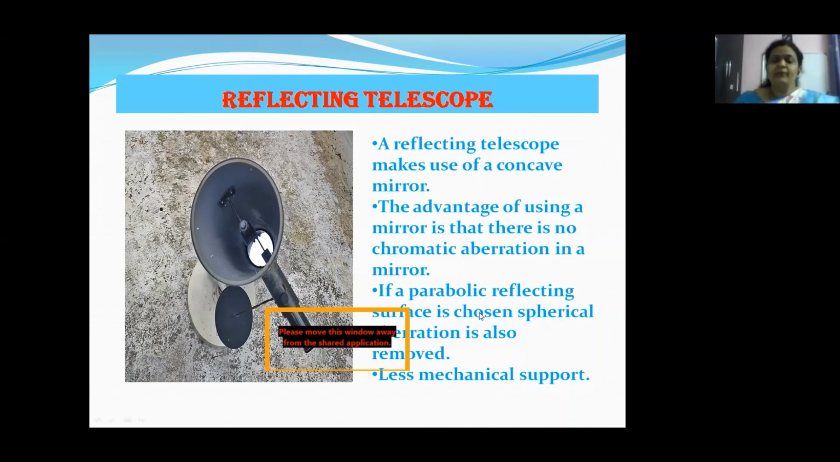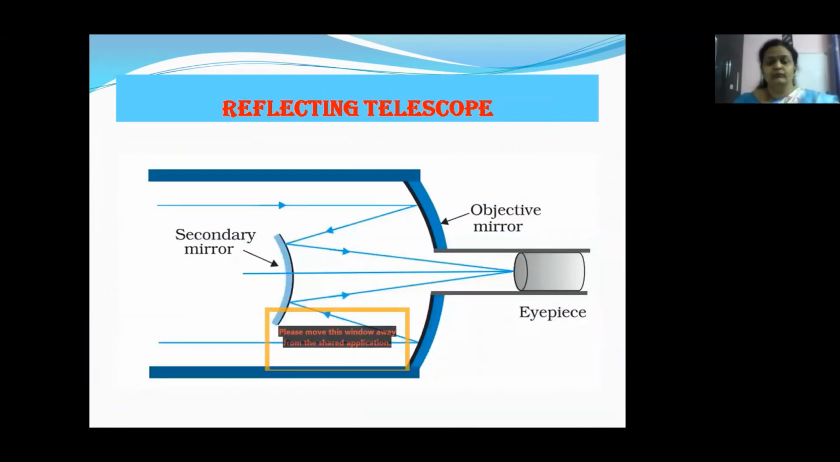If a parabolic reflecting surface is taken, then the spherical aberration is also removed. Spherical aberration means objects which are straight also appear to be circular. So this is a spherical aberration. It will also be removed. Less mechanical support: a concave mirror needs lesser support as compared to the big objectives.